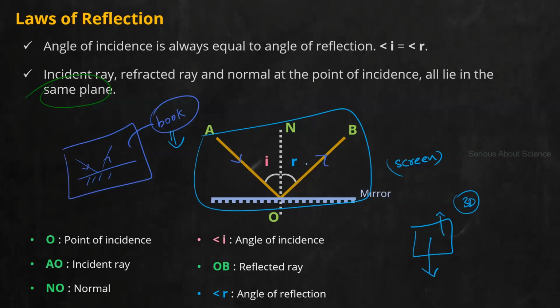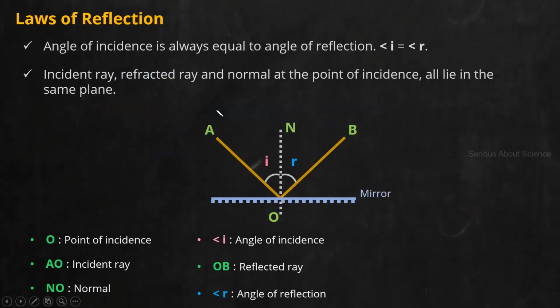Fine. So that is the idea of plane, in the same plane. Here the plane refers to the plane of the screen. If you are staring at the screen, it is the plane of the screen. Or if I draw on a blackboard, it is the plane of the blackboard. If I draw it in a book or sheet of paper, it is the plane of those things. Got the idea? Meaning none of the rays is actually crossing the plane or coming out or going in. Fine. So that is the idea of the two cases. And again, I'm saying if you have written a refracted ray, please correct it. It is a reflected ray, in last day's notes. Okay, fine.